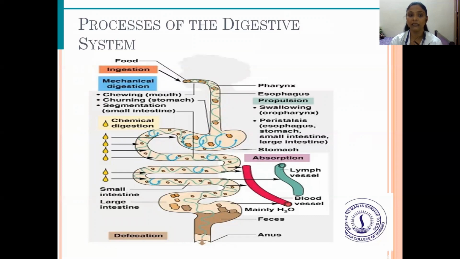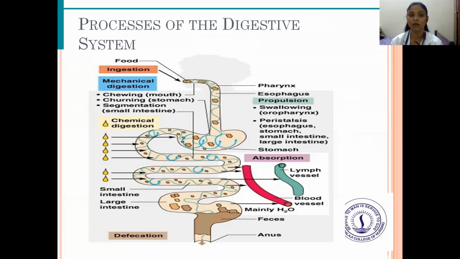Once the food has entered, ingestion takes place, and then mechanical digestion, that is chewing in the mouth, churning in the stomach, and then segmentation in the small intestine, and then chemical digestion takes place. Then from the small intestine it comes to the large intestine, and then defecation takes place through the anus.